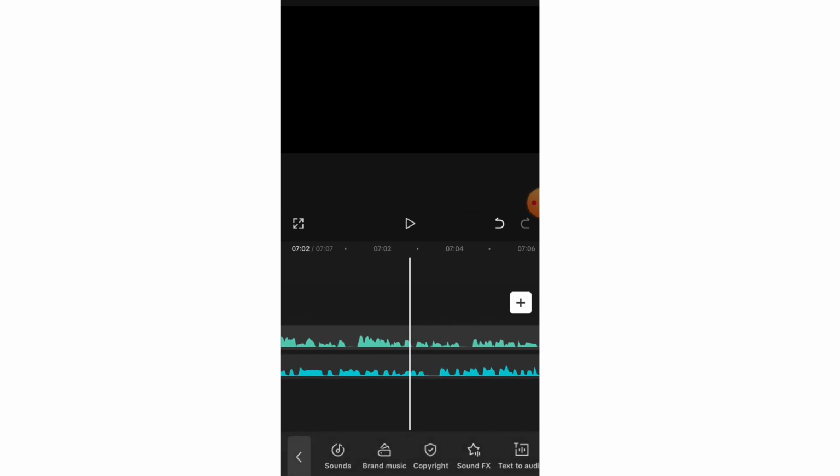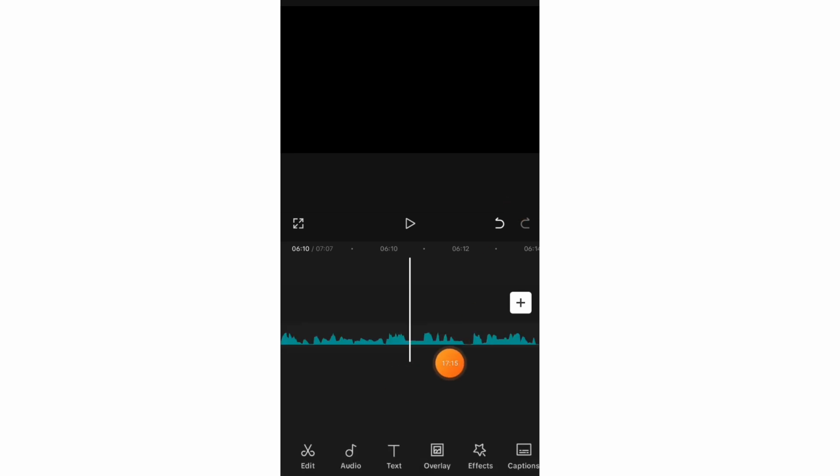And that is how to add a background sound from an existing video, if you downloaded an existing video background sound. But let's assume that the background sound you downloaded is saved to your phone as an audio. How do you add it? I'll click on back or click on the empty space right here to make sure that all these icons go back to their beginning. So I'll click on audio.